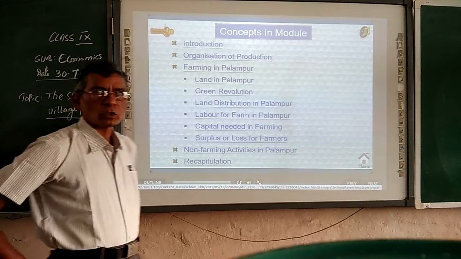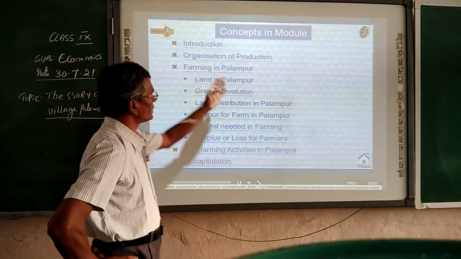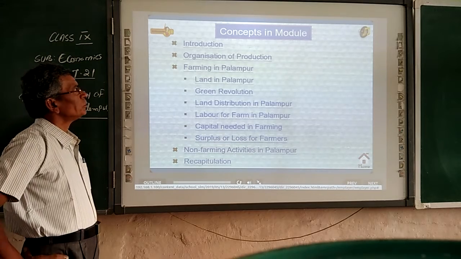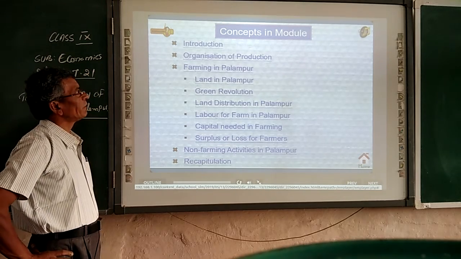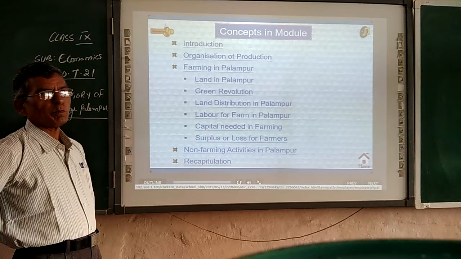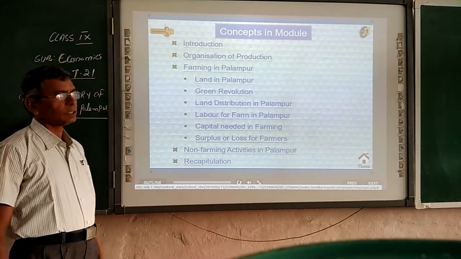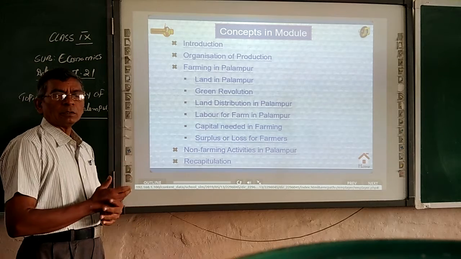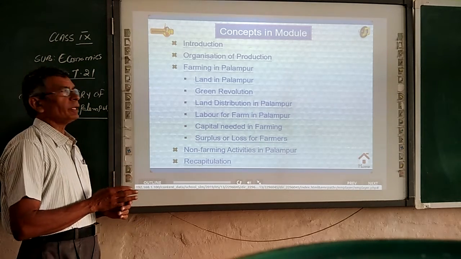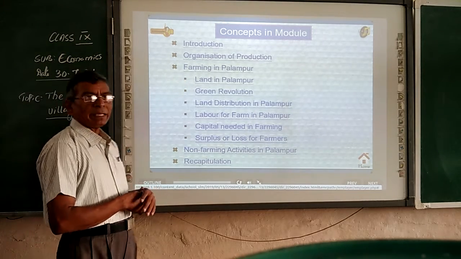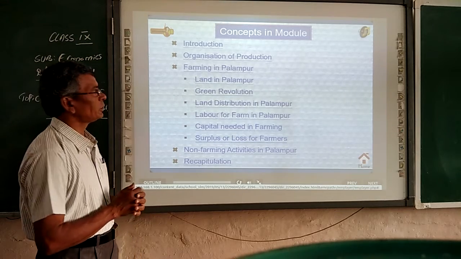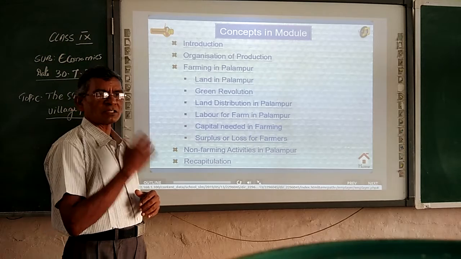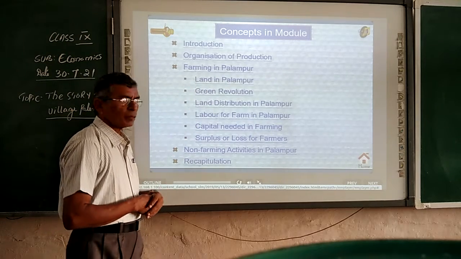Here in the topic, the story of village Palampur, we have discussed the following facts. One is introduction. Then second is organization of production: how we are going to produce. Here the main occupation is farming. Farming is the main occupation of the village Palampur. And land: what is the status of land in Palampur?